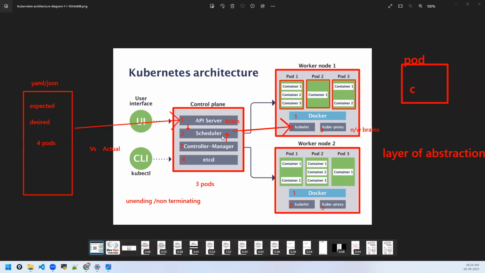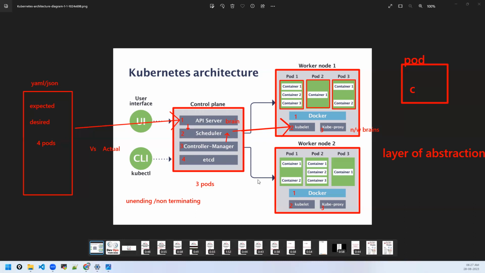Next time controller manager keeps on watching it, and if any modifications happen or anything goes wrong, it would again send instructions to scheduler. Scheduler will use its mechanism to calculate the available resources and the pod resources, and it puts the pod on the right node. All of this would be taken care of by this control plane. Am I clear? Understood first three components: API server, scheduler, controller manager. It's something new, so difficult to understand, but the concept is going to be clear.